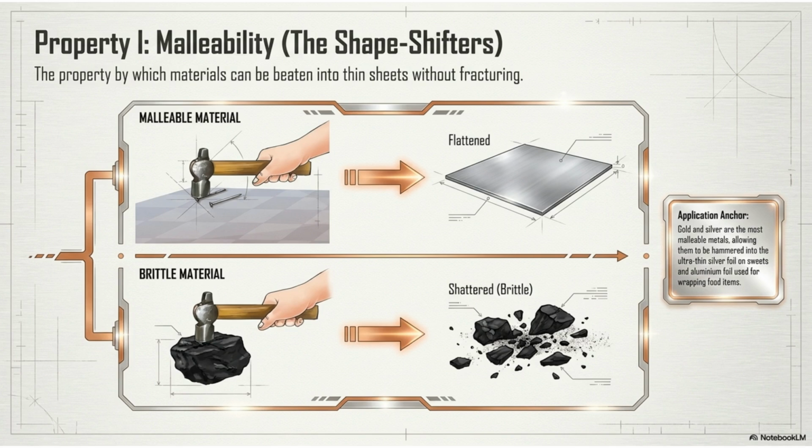Malleability is the ability of a material to be beaten into thin sheets without fracturing. Metals like gold and silver excel at this, which is why we use them for thin foils and food wrapping, whereas brittle materials simply shatter under impact.